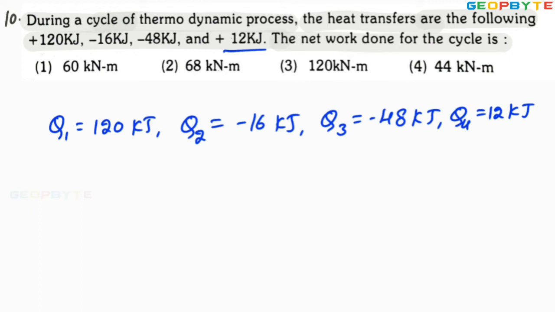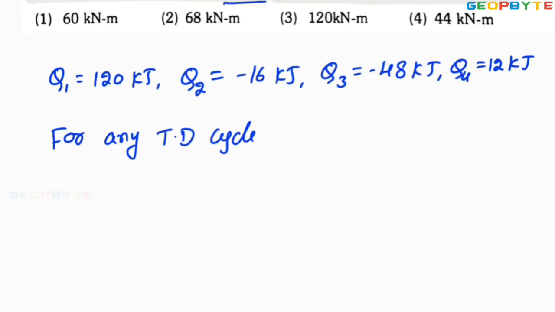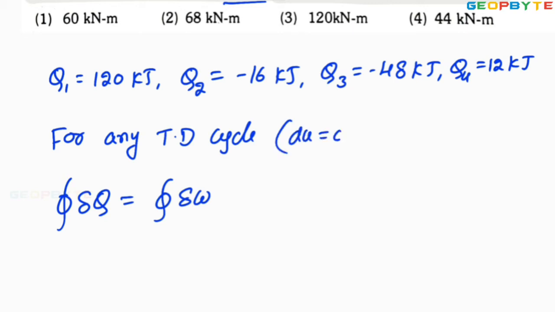Since the given problem is for a cyclic process, for any thermodynamic cycle, the cyclic integral of del Q is equal to the cyclic integral of del W. That means for any thermodynamic cycle, an important point is that change in internal energy is 0.